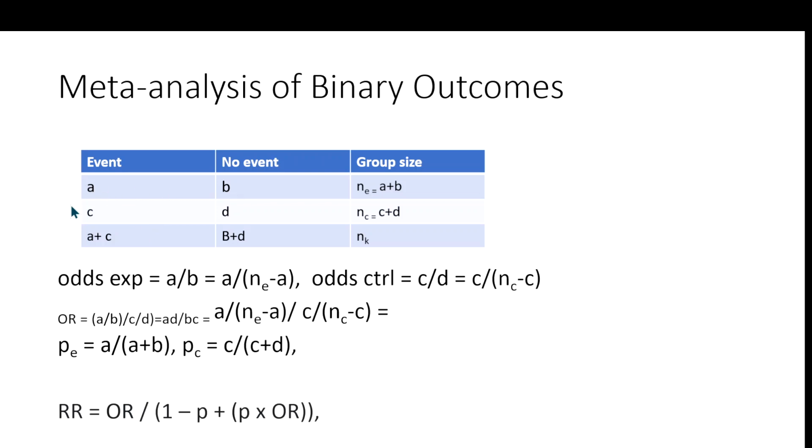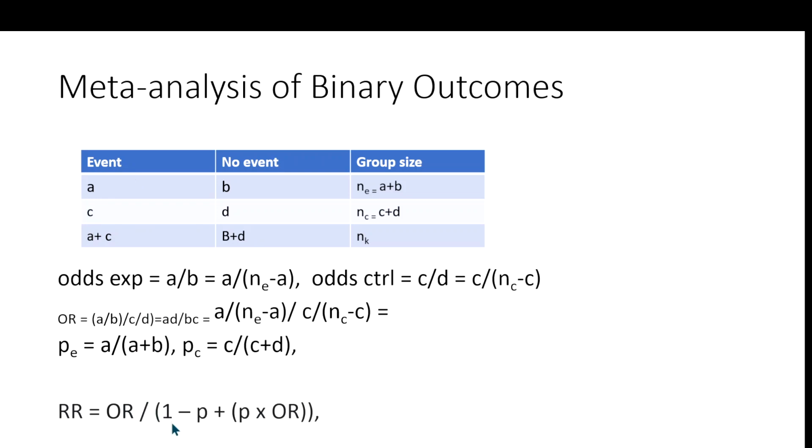But as opposed to the odds ratio, the risk ratio is a probability. Risk is the probability of an event among the exposed group. That means A divided by the total, A over A plus B, and then the probability of an event among the non-exposed or control group, which means C over C plus D. So that will be the probability of an event in the control group. The risk ratio will be the ratio of the two risks: the risk in the experimental or exposed group divided by the risk among the control group. If you divide that, you get the risk ratio.